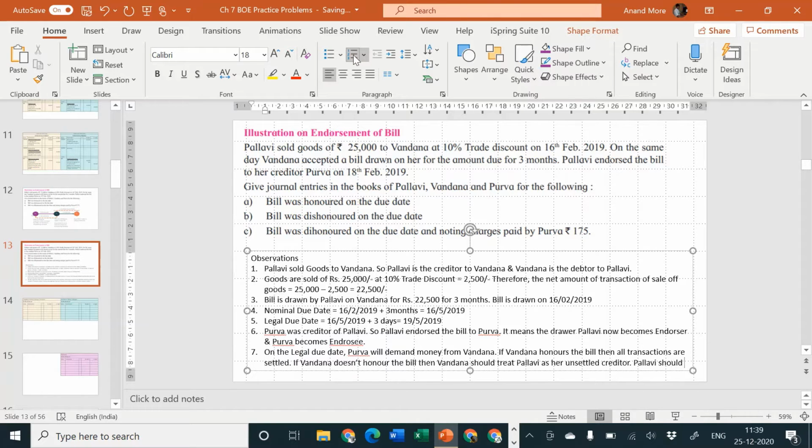Pallavi should treat Vandana as her unsettled debtor and Purva as her unsettled creditor, because we have not yet made payment to Purva. Unsettled, sorry for that.